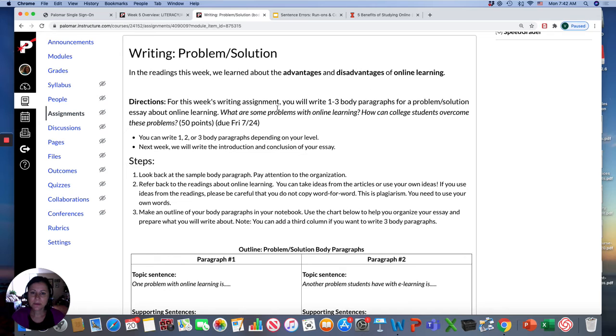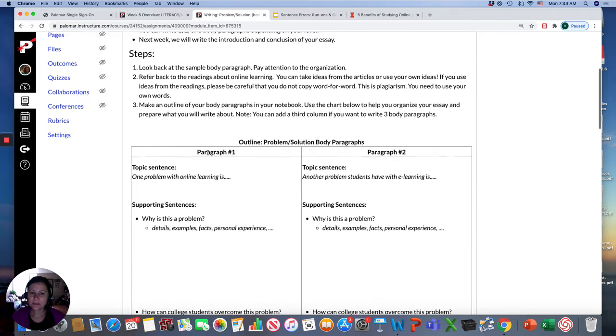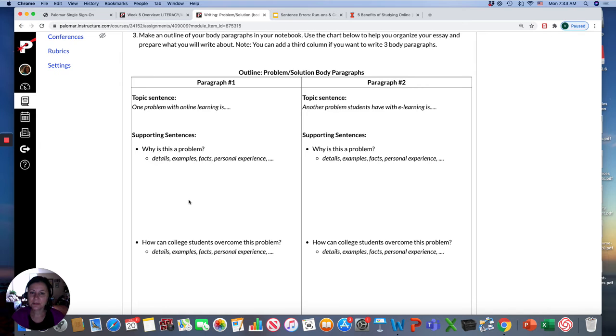So this week you'll write 1 to 3 body paragraphs for a problem solution essay about online learning. What are some problems with online learning? And how can college students overcome these problems? So here's sort of an outline of how to write these